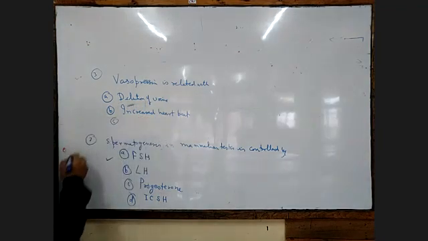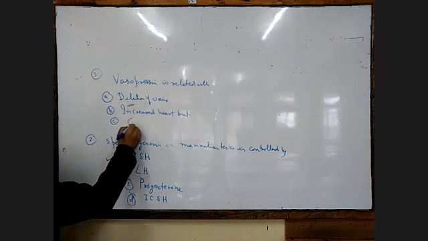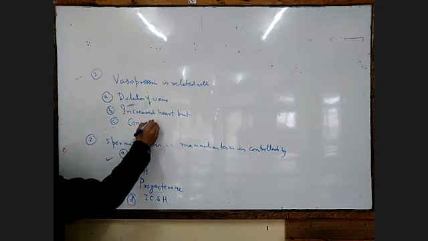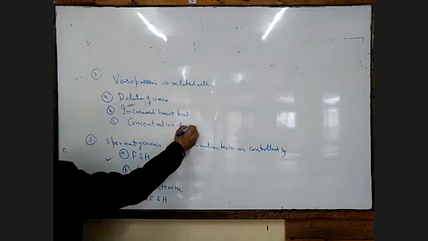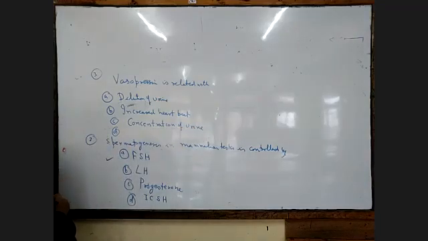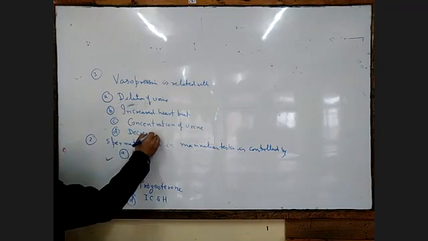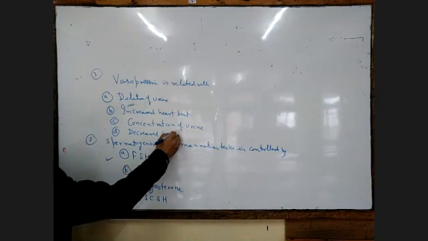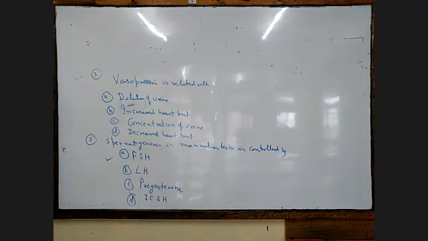Option C will be concentration of urine. And option D will be decreased heartbeat. So the vasopressin hormone, as we have already done that, it will be helping in what?